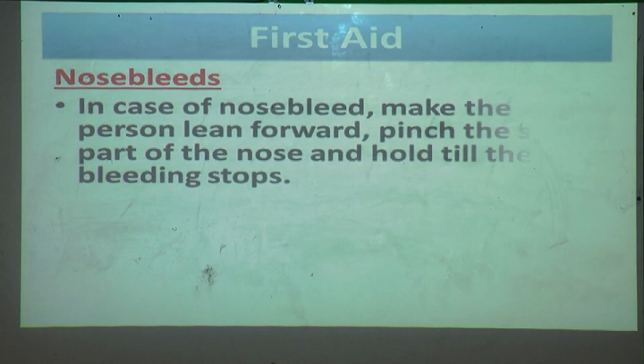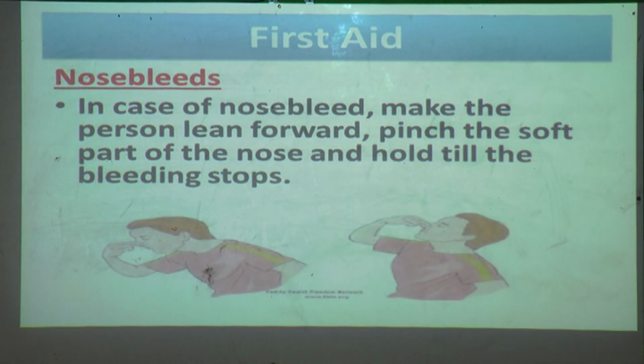When a person or your friend has a nosebleed, make the person lean forward, pinch the soft part of the nose and hold till the bleeding stops. I will show you a picture. See, in case of nosebleed, make the person lean forward. You have to lean forward and pinch the soft part of the nose and hold till the bleeding stops.